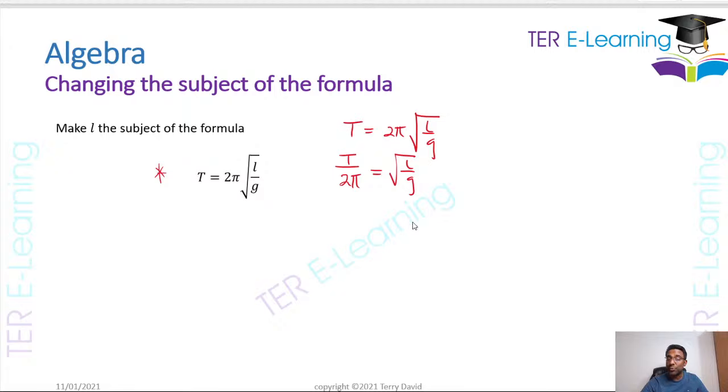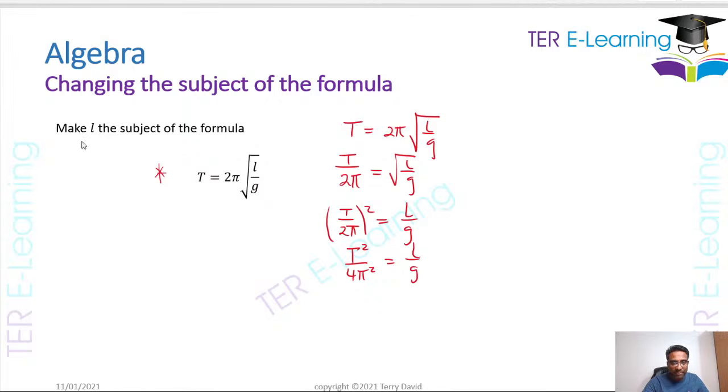Now, whenever you have a square root in an equation, all you do is square both sides, and that will get rid of the square root sign for you. So therefore, what I'm going to do here is put T over 2 pi squared, and the square root sign on the right hand side is going to disappear. This is going to be L over G, right? Then I'm going to square this, so this becomes T squared over, when you square 2 pi, this is going to be 4 pi squared, is equal to L over G.